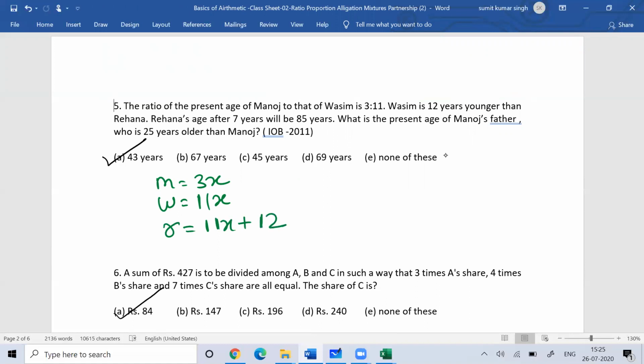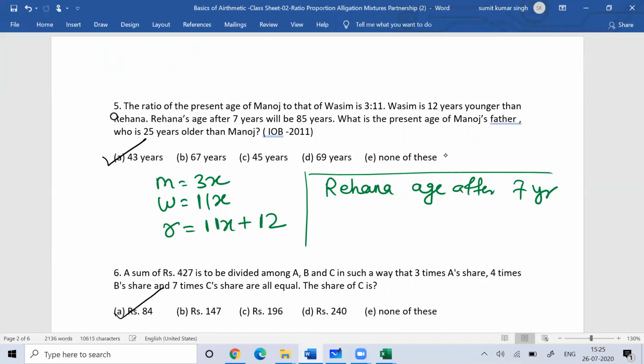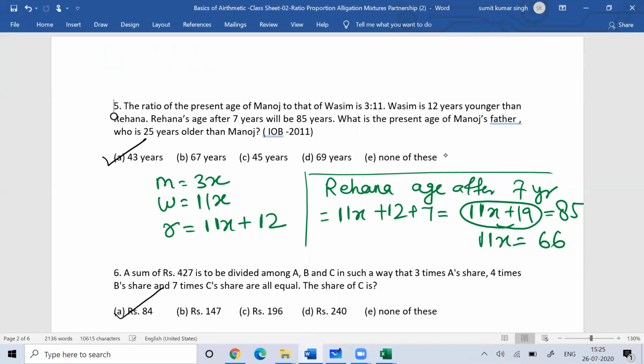Now Rehana's age after 7 years. Rehana's age after 7 years will be 11x plus 12 plus 7, that will be 11x plus 19. That is equal to 85. So I can say 11x is equal to 66, so x is equal to 6.